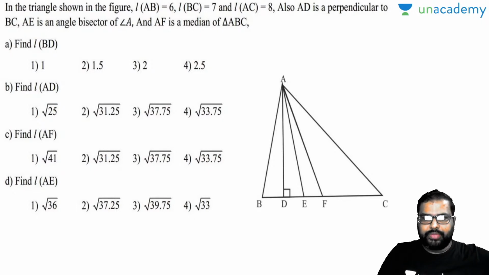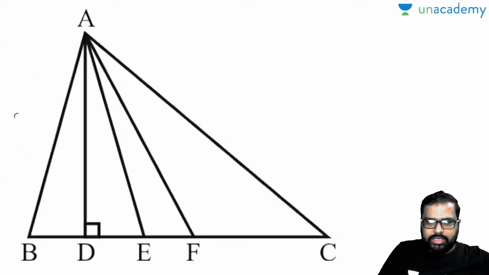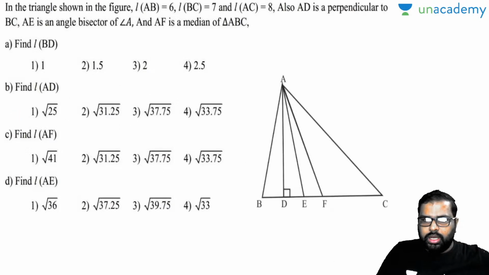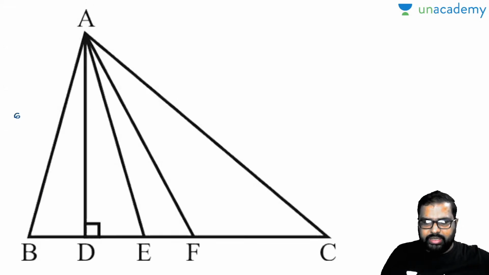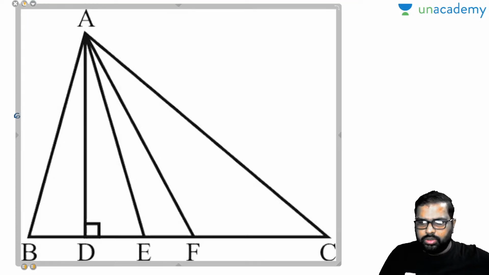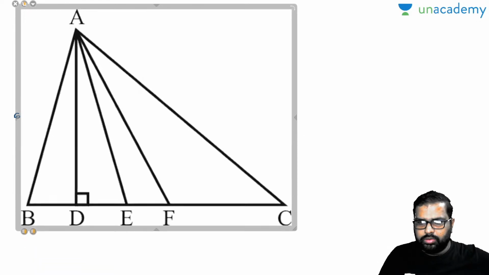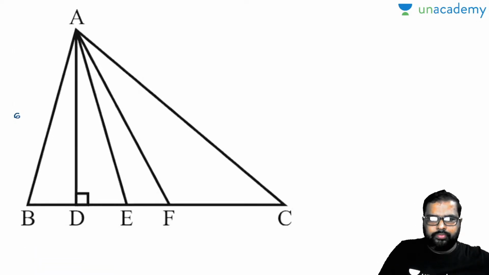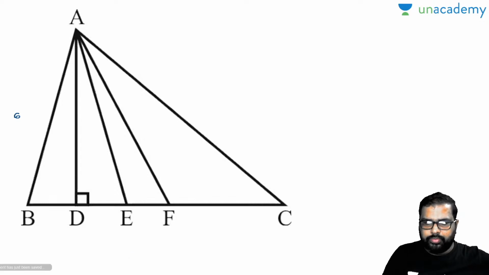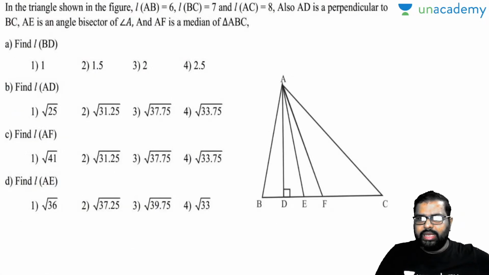Now, this is the question asked. In the triangle shown in the figure, AB is equal to 6, BC is equal to 7, and AC is equal to 8.